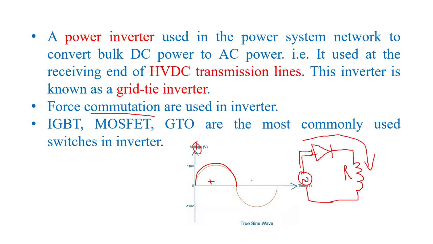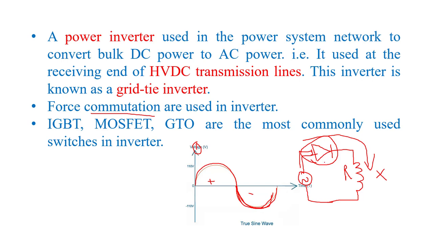But what will happen during the negative half cycle of the supply voltage? It means when the reverse voltage is applied across the diode, what will happen? The diode stops working and no voltage appears across the output or load side. So when reverse voltage appears across the main component, that is the diode, it is turned off. It means it is a self-commutated or natural commutation process.